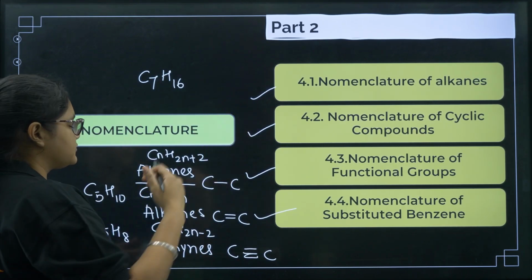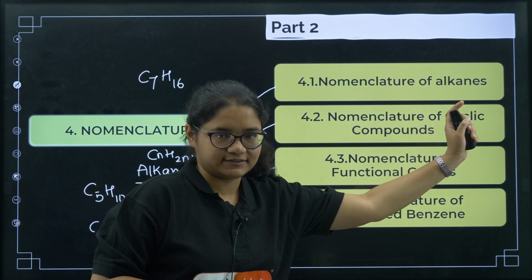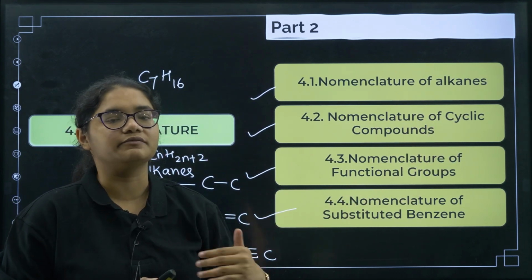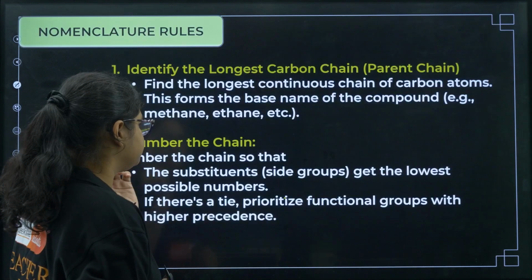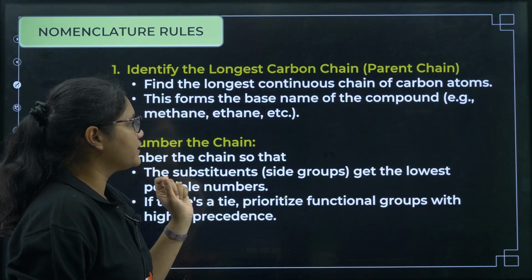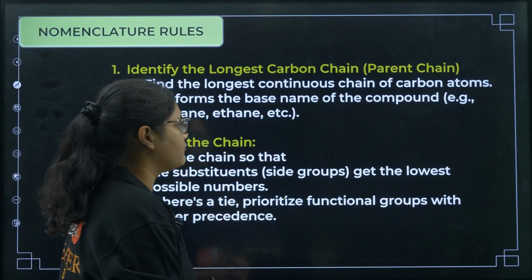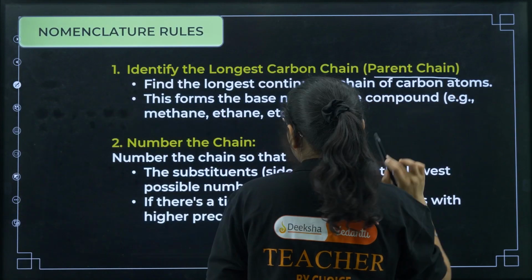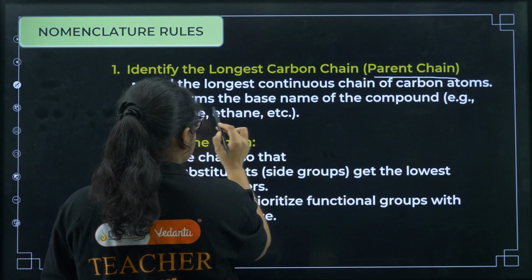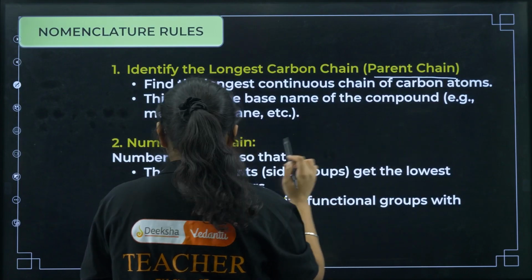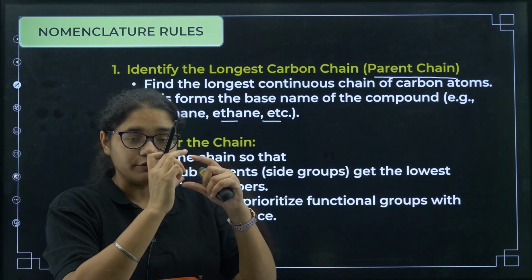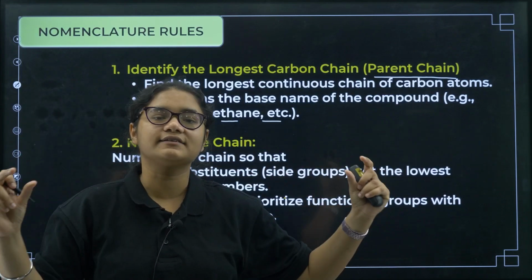Now let us go to the nomenclature of alkanes. There are certain rules that we need to discuss first, and based on the rules we will do examples. Step number 1: identify the longest carbon chain, or the parent chain. Find the longest continuous chain of carbon atoms. This forms the base name of the compound, for example methane, ethane, etc.